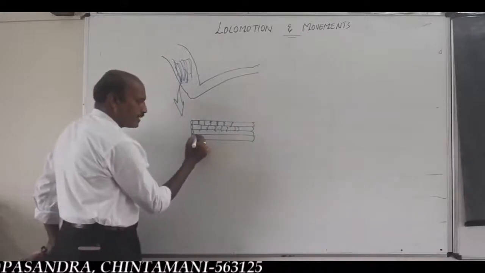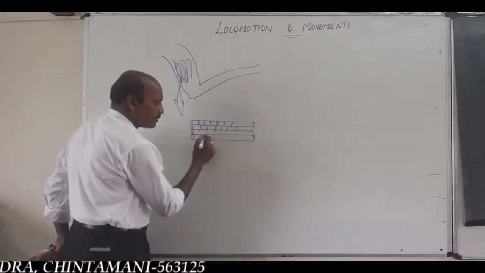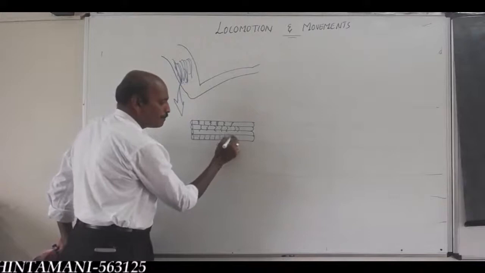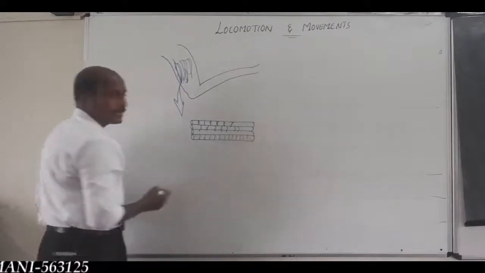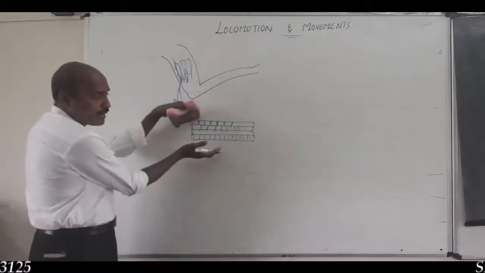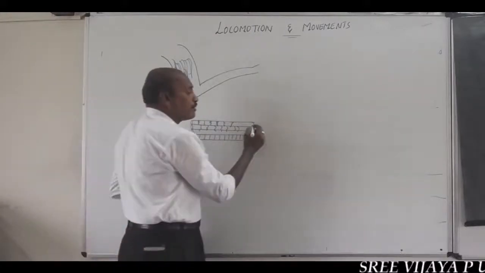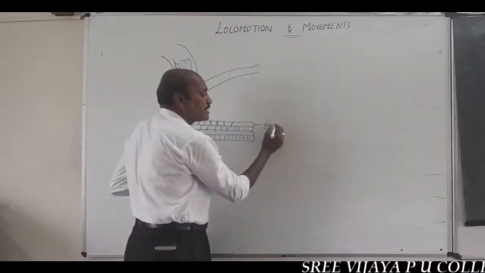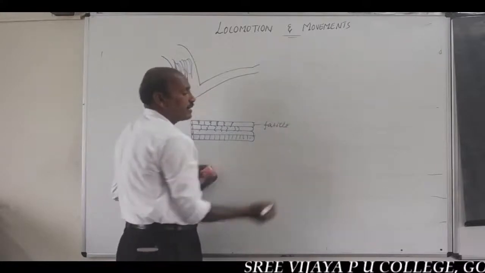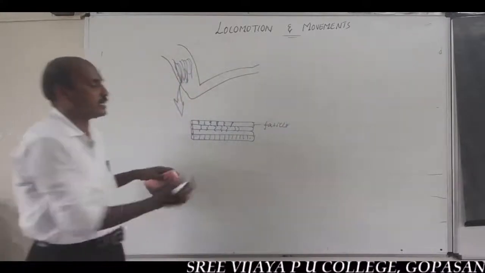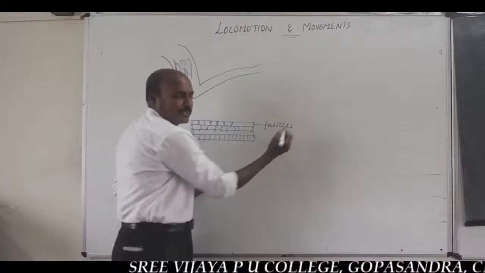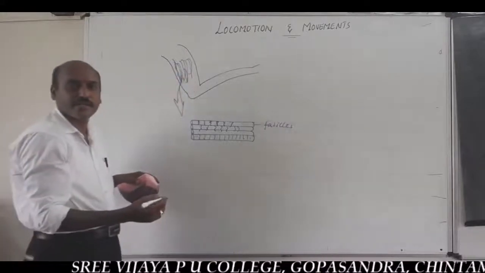Each skeletal muscle is made up of a large number of muscle bundles, muscle cells called fascicles, F-A-S-C-I-C-L-E-S.